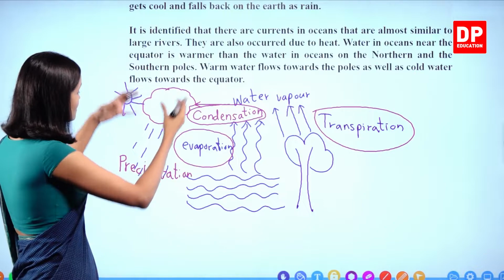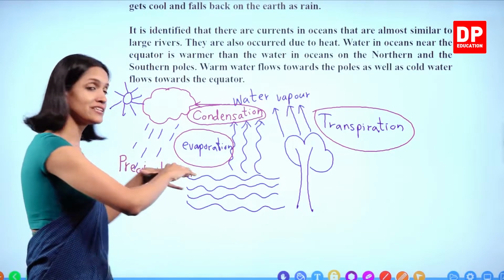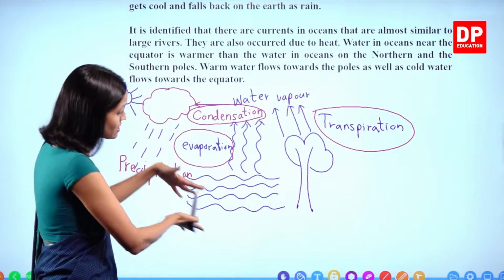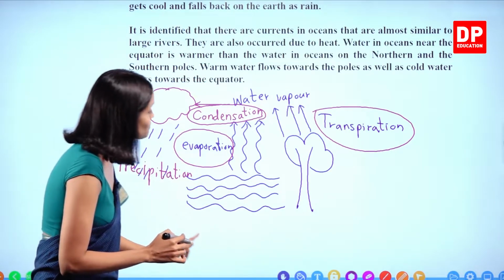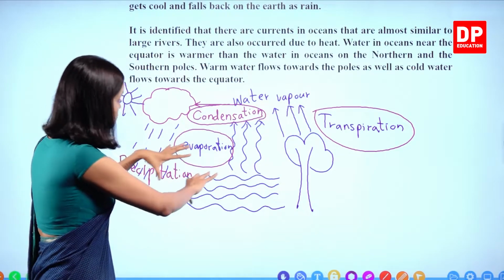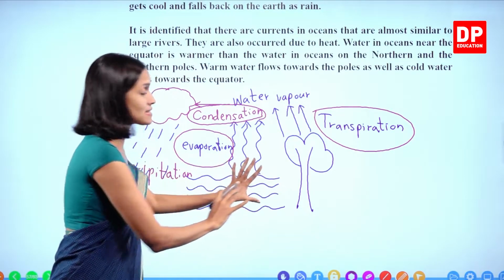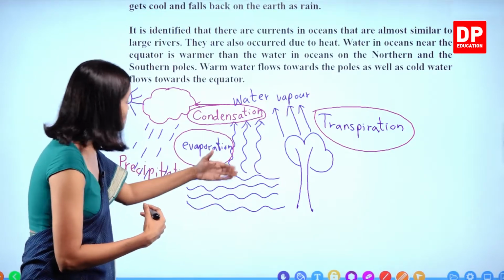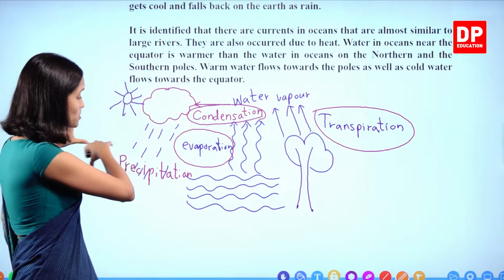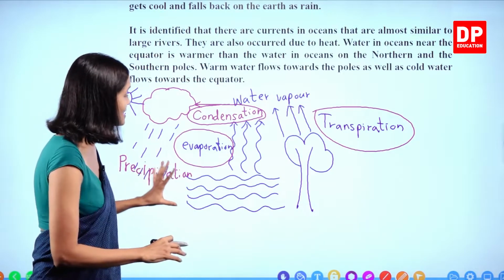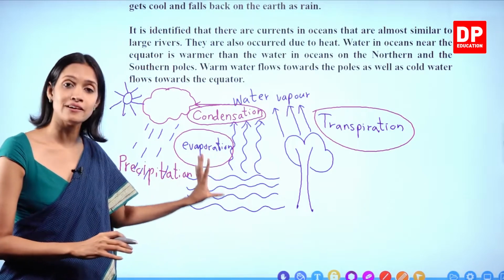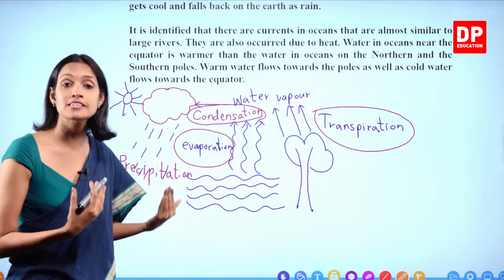Then what will happen? This rainwater gets collected and flows again to water bodies, and some of this water goes underground. Underground water is again absorbed by plants, right? The other flowing water goes to the water bodies like this. That collected water, this is known as collection, right? The precipitation, the rainwater, flows through the ground and is collected in the water bodies, and some of it goes and is collected underground, and this process is known as collection.